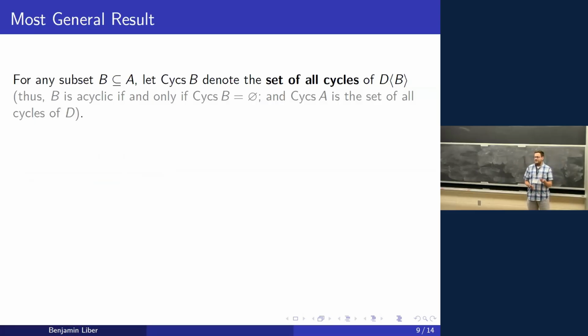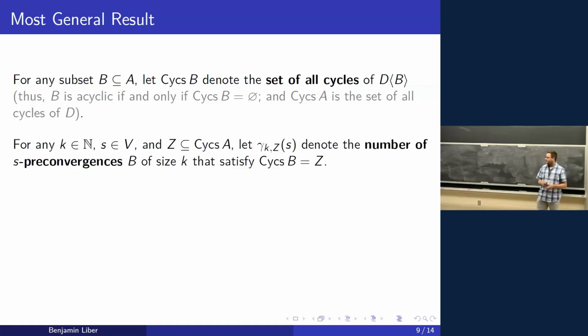And so if we take any subset of the arcs, we're going to let cycles of A equal the set of all cycles of the subdigraph. And so we're basically saying B is acyclic if the set of cycles of B is empty, and then cycles of A is the set of all cycles of D. It's a little confusing of a definition. The example will hopefully clear it up when I get to it.